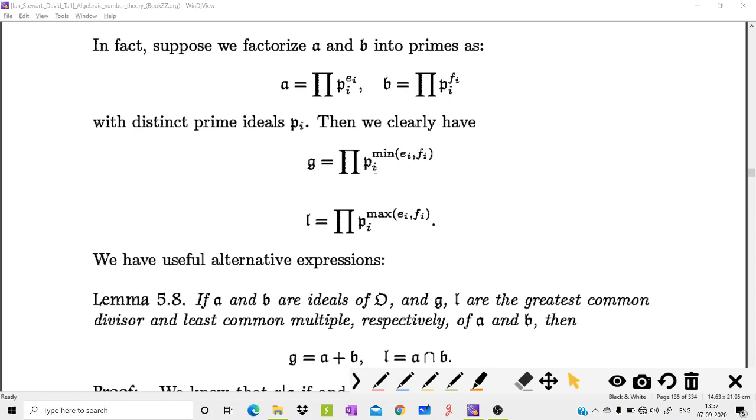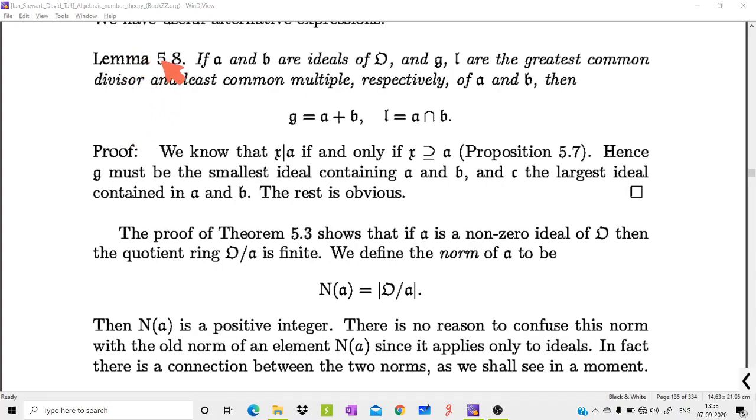Then G is defined as Pi raised to the minimum of Ei, Fi, and L is given by the maximum of Ei, Fi. So these are the definitions of GCD and LCM of two ideals A and B. Now we can prove Lemma 5.8.